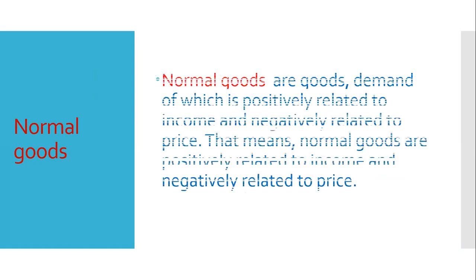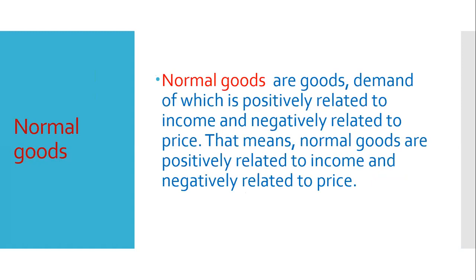Now let us come to another type of products, that is normal goods. What are the normal goods? Normal goods are goods demand of which is positively related to income and negatively related to price. That means for normal goods, if the price of the product increases, we buy less of that.